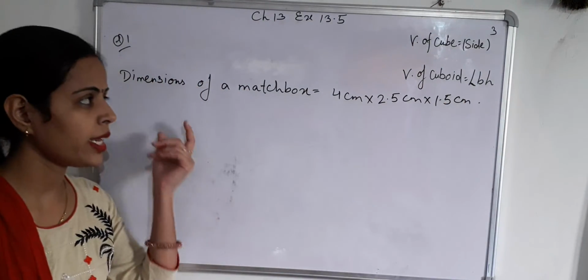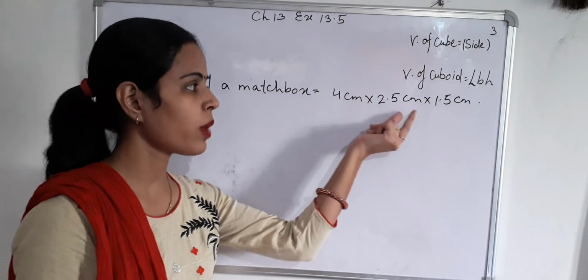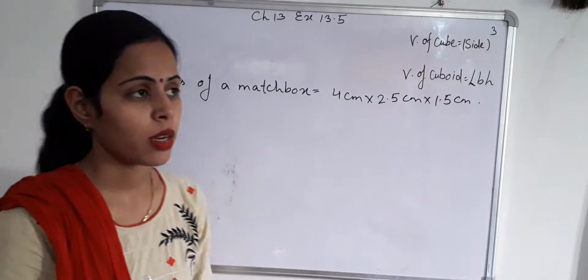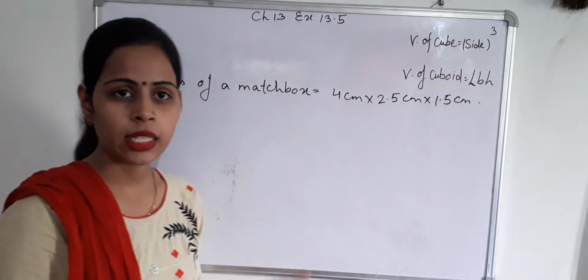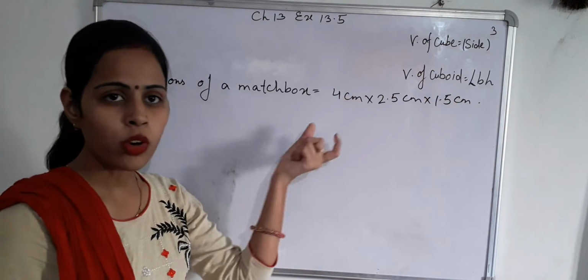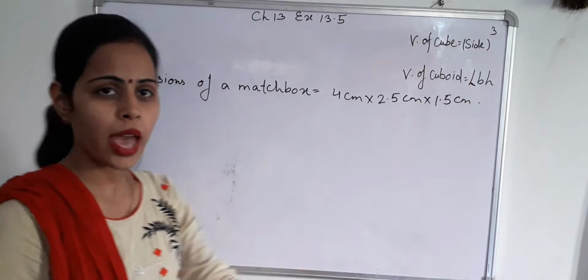You can also write dimensions as length equals 4 centimeter, breadth equals 2.5 centimeter and height equals 1.5 centimeter. This matchbox has length, breadth and height, so we can say that the shape of the matchbox is cuboid. So volume of this matchbox will be L into B into H.